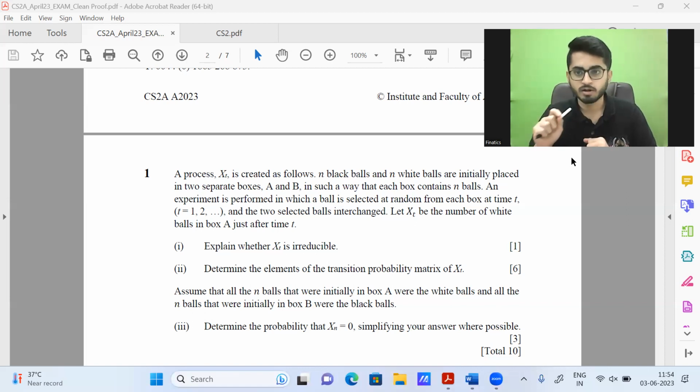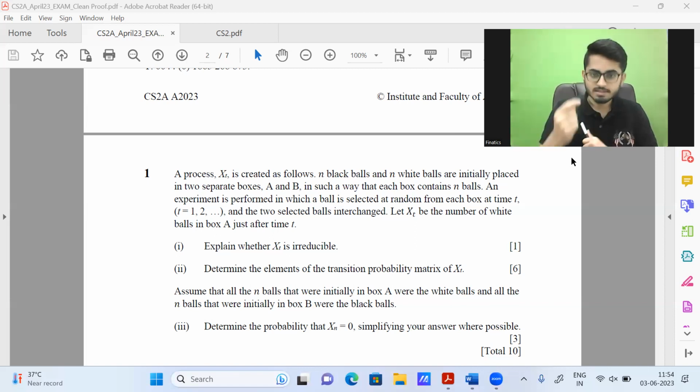Let xt, which is very important to understand how the process is being defined, be the number of white balls in box A just after time t. Now, first thing you should have in mind is what the process says: the number of white balls in box A just after time t. So in total, there are n white balls, n black balls. In box A, you could either have 0 white balls, 1 white ball, 2, 3, so on till n. So this gives you the clue that the state space is going to be 0, 1, 2, 3, so on till n.